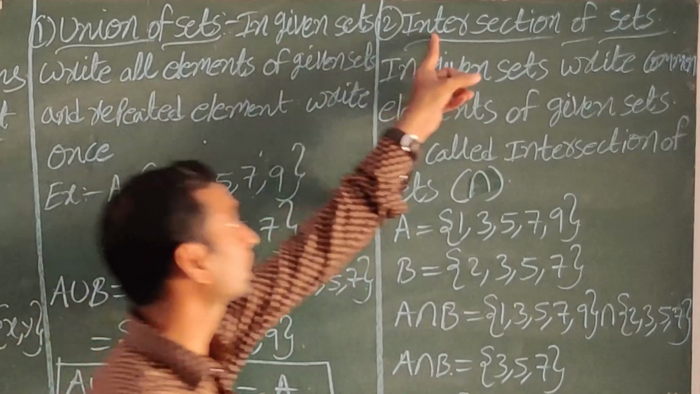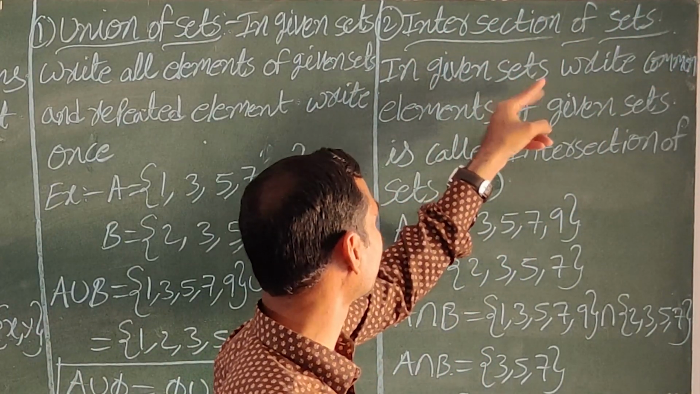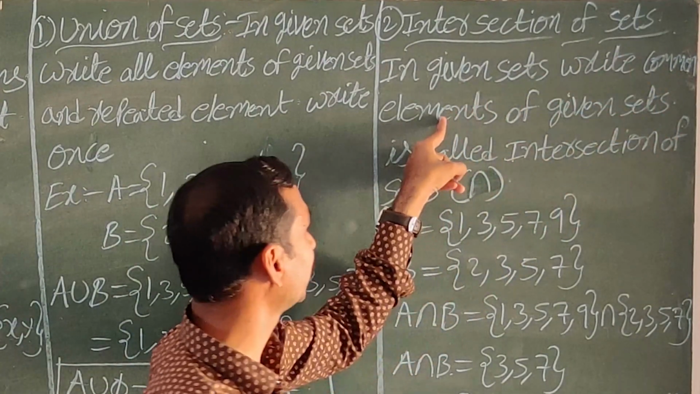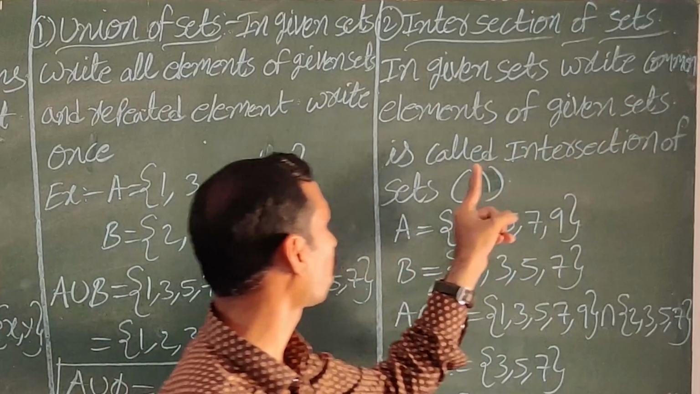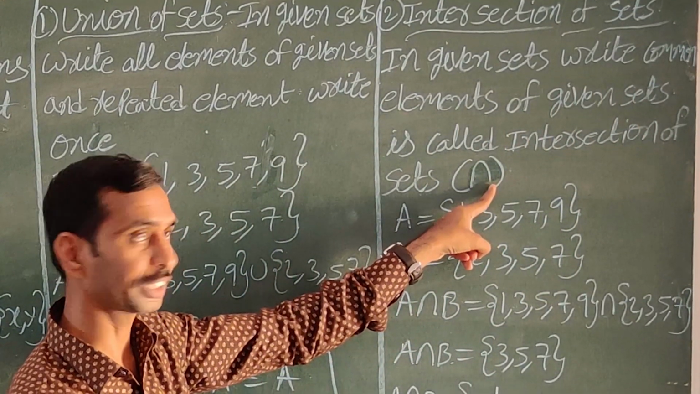Next, intersection of sets. In given sets, suppose they give two sets or three sets. The common elements of the given sets is called the intersection of sets. The intersection of sets symbol is reverse U.